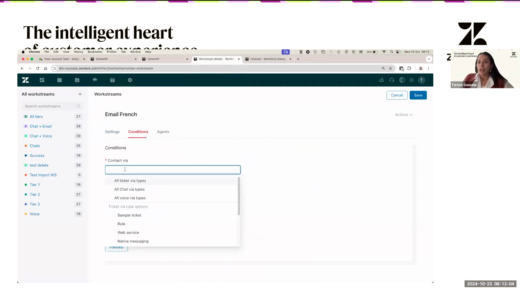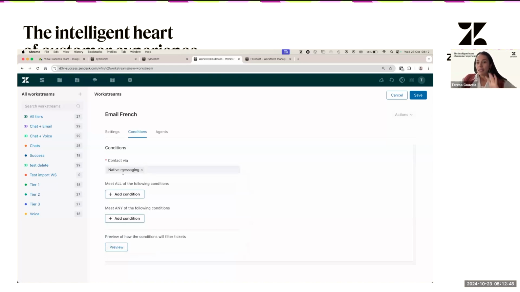The first one is the channel, once again. This is the via type. So we have three via types, basically: tickets via type, chats via type, or voice via type. Chats via type is what you're going to use if you're still using the legacy version of chat of Zendesk, okay? If you already transitioned to native messaging, you're going to find it under the all tickets via type, because this is a via type. I know it's a bit strange, but it is what it is. So you're going to find here native messaging. If you're already using native messaging, you don't select all chats via type, you select native messaging.